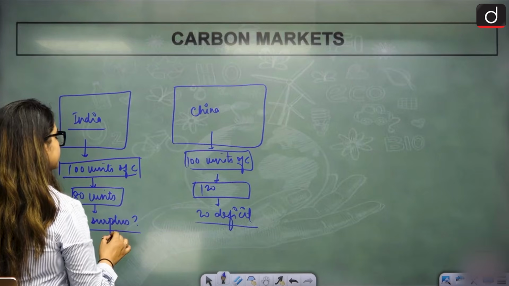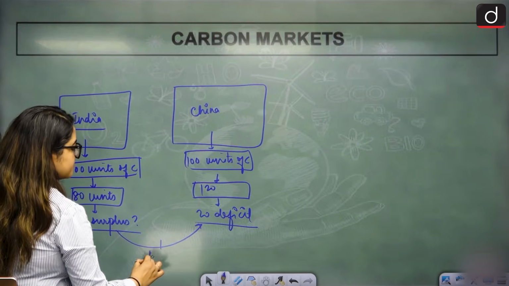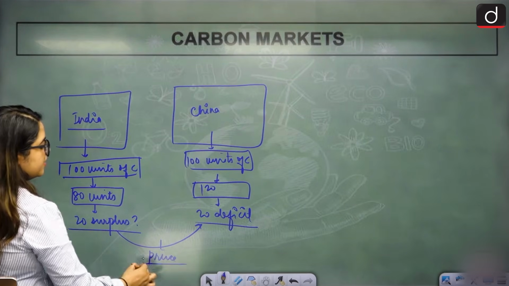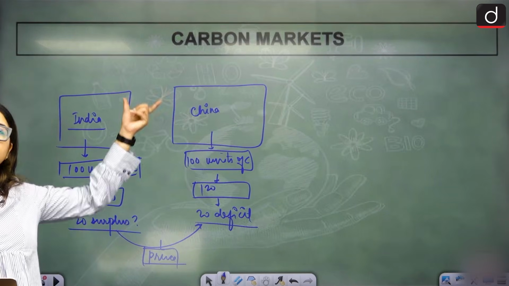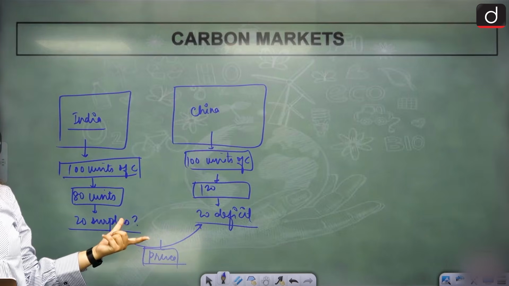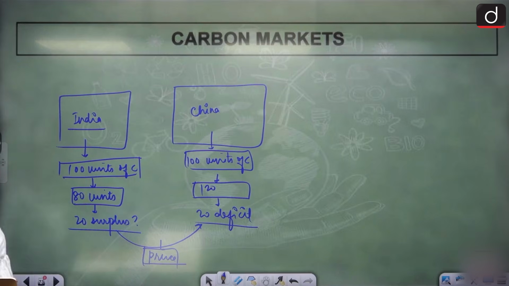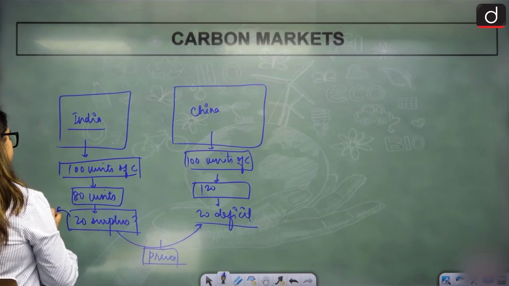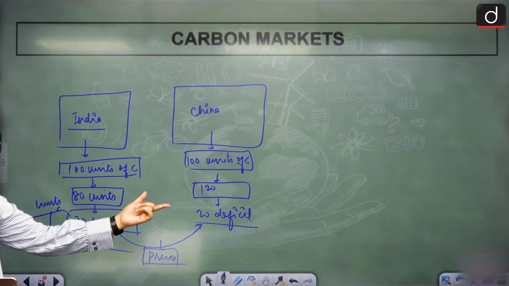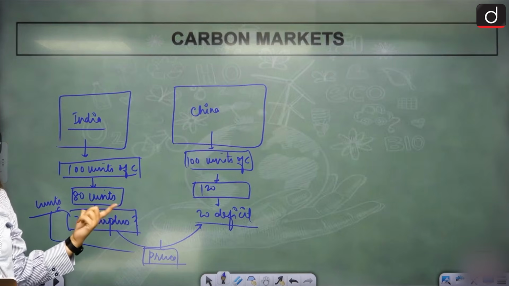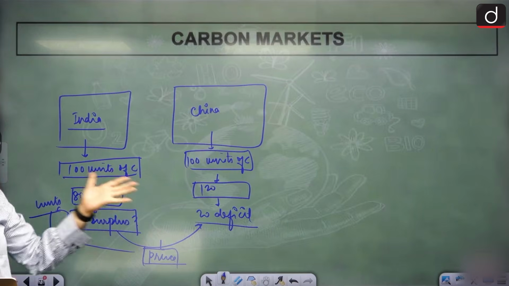What India will do is, India will give their 20 unit surplus to China at a pre-decided price. They will still be able to do 120, but at this additional price. We will sell off our 20 surplus units to China. Have we traded off our carbon, our emission? Yes. This is carbon market.